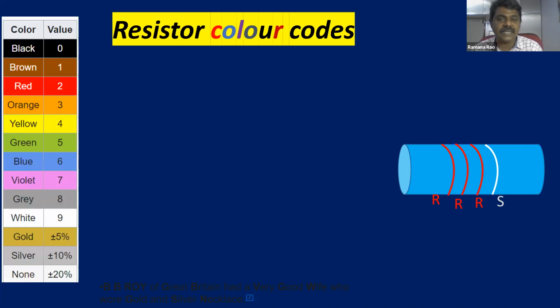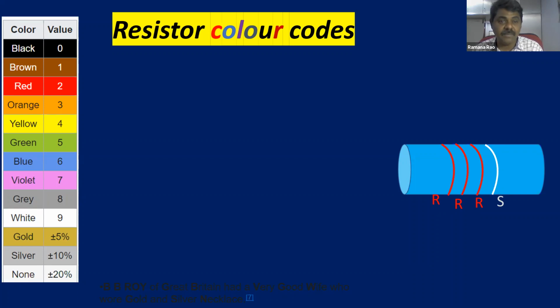So this is a color code table. No need of remembering this table. Already I have given the table here. Color and the code, the value for that particular color, children. You can see on the screen, starting from black. So black code is 0. For brown, it is 1.